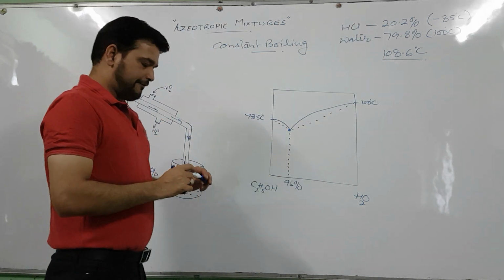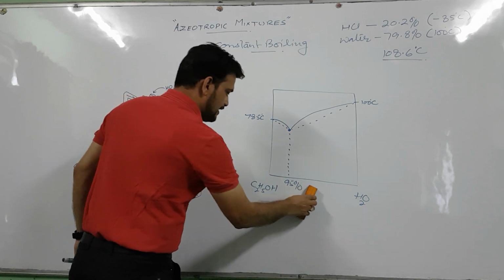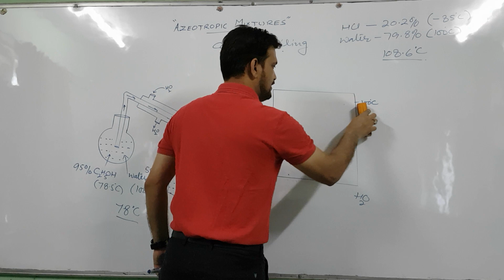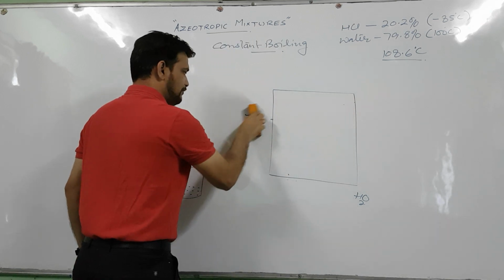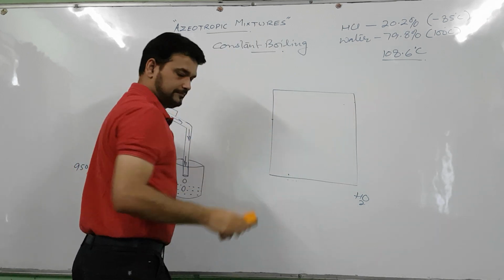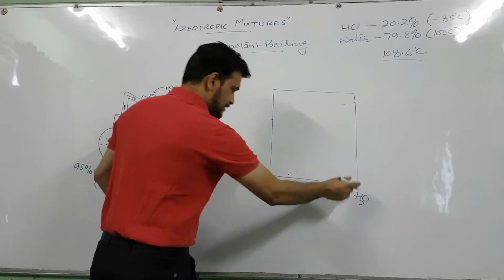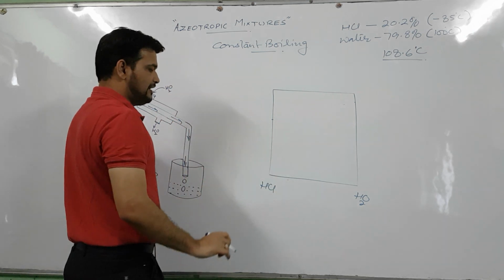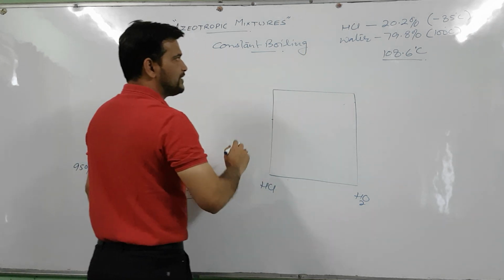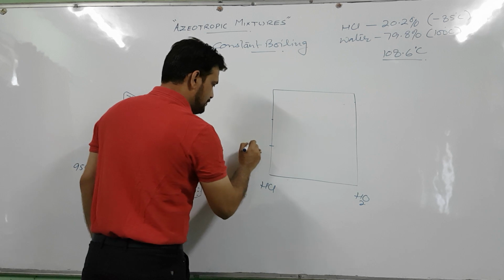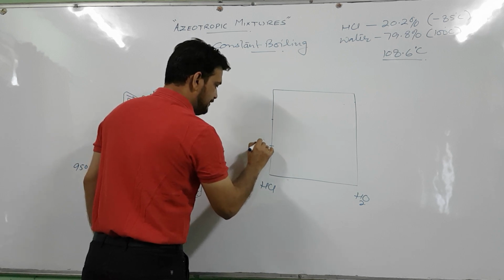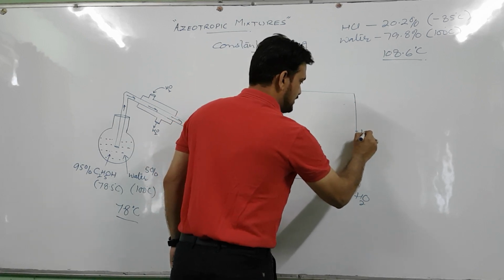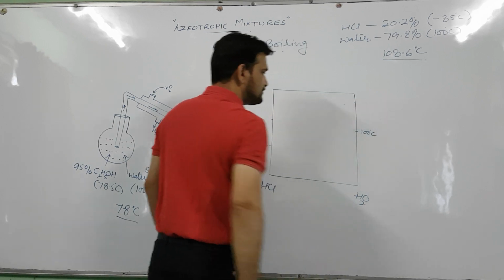And graphically the representation will be like this. This is water, suppose this is HCl, and the boiling point of HCl is minus 85 degrees Celsius and that of water is 100 degrees Celsius.